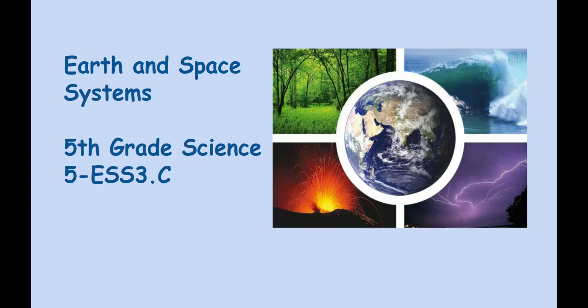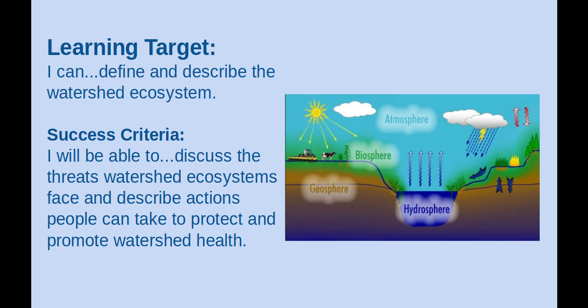This lesson is part of our 5th grade Earth Science Unit, Earth and Space Systems. Our learning target for this lesson is to define and describe the watershed ecosystem. We will be able to discuss the threats watershed ecosystems face and describe actions people can take to protect and promote watershed health.